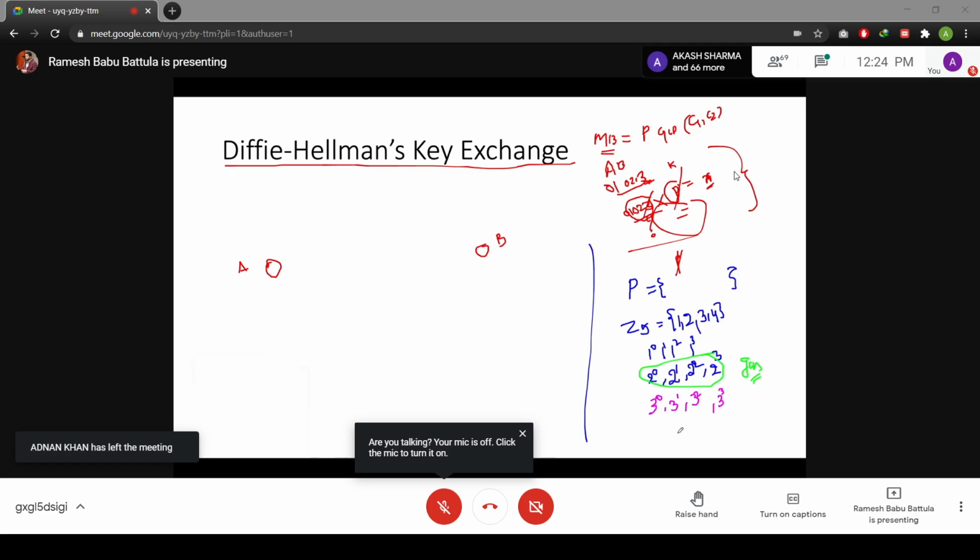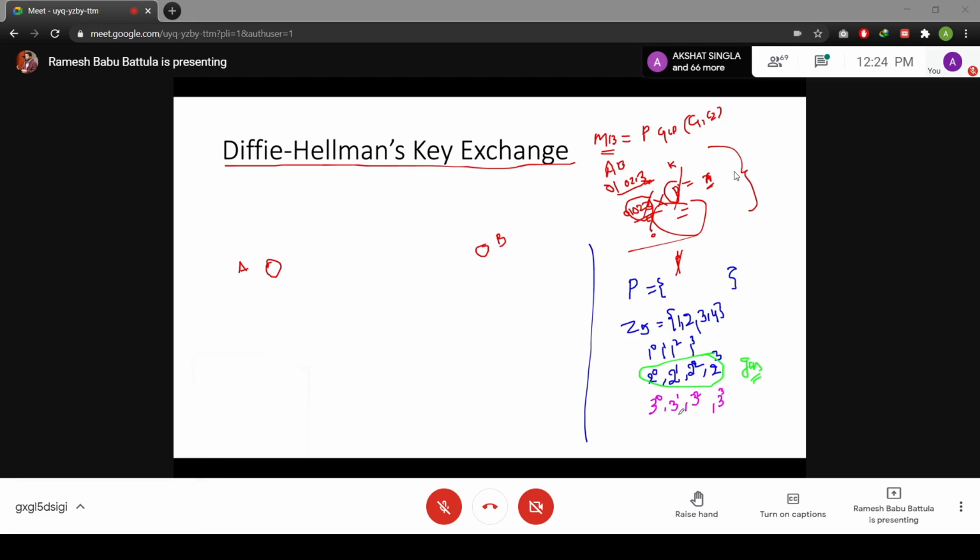What is the value for 3 to the power 0? 1. 3 to the power 1? 3. 3 squared? 9. 9 mod 5 is equal to 4. So that element is there in this. This is called a prime finite field, and 3 to the power 3 is going to become this one.